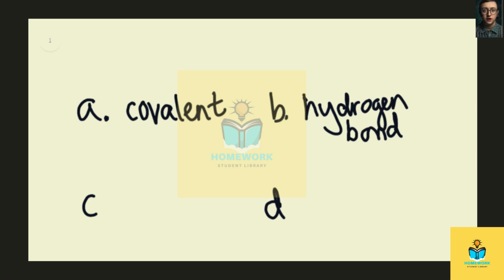For glutamic acid and lysine, that is actually going to be ionic. So we have a few examples: lysine, which has that NH2 group, and glutamic acid, which has the carboxylic acid group. When those interact together, they are able to bond in an ionic bond.